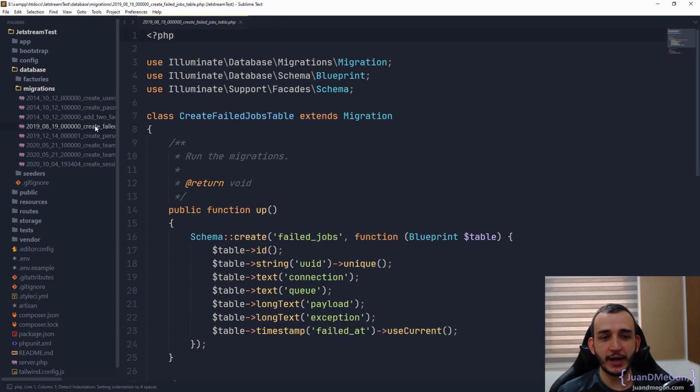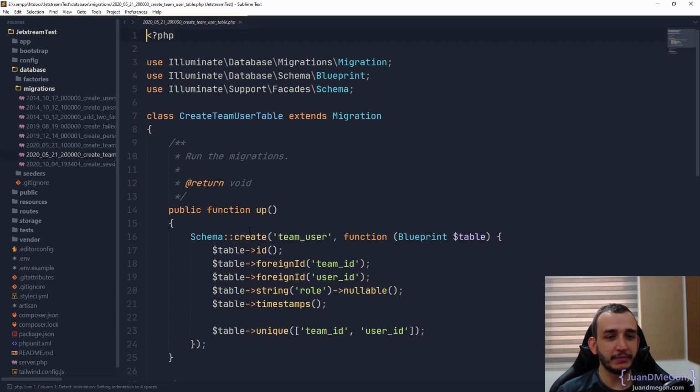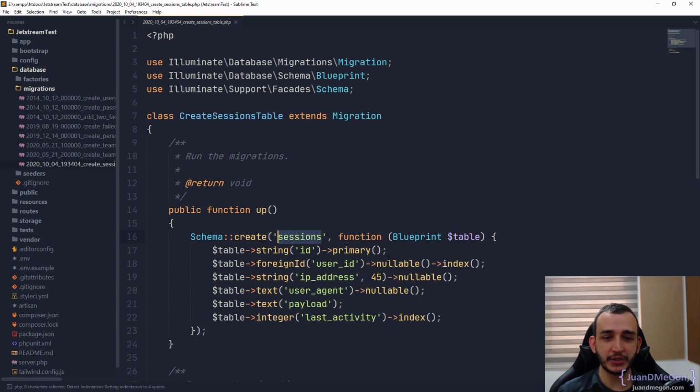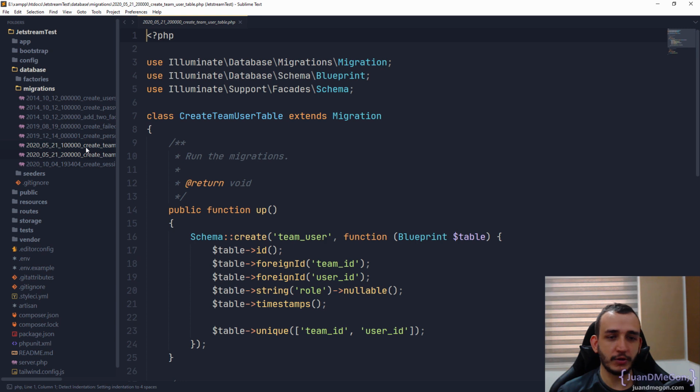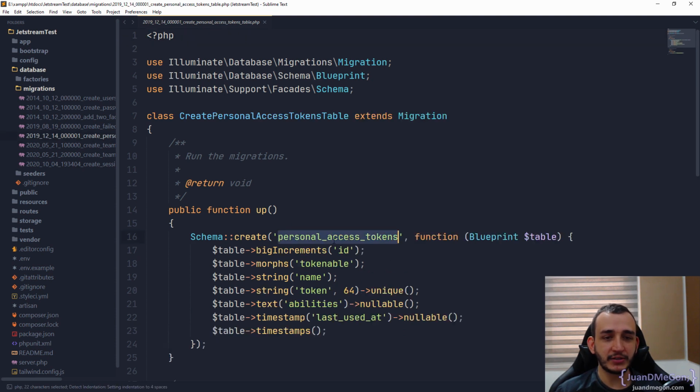Now we have the create failed jobs table, which is the regular one, personal access tokens, then we have teams, we have team user, and finally we have sessions. All of that comes automatically for us with, of course, Laravel Jetstream. All of that can be used. Of course, the teams table is to store the teams that we can create in our project. We have the personal access tokens. It looks like the users can create their own tokens to use through maybe an API or something like that. Of course, maybe that is in the documentation.